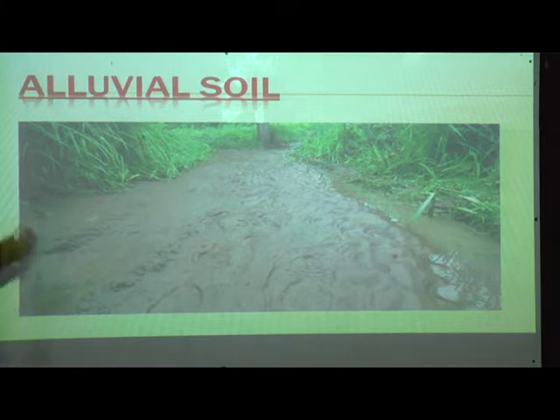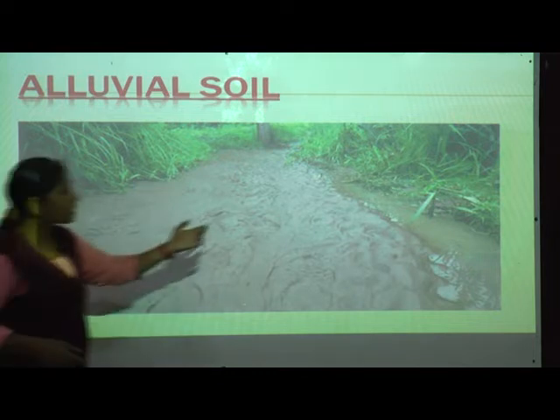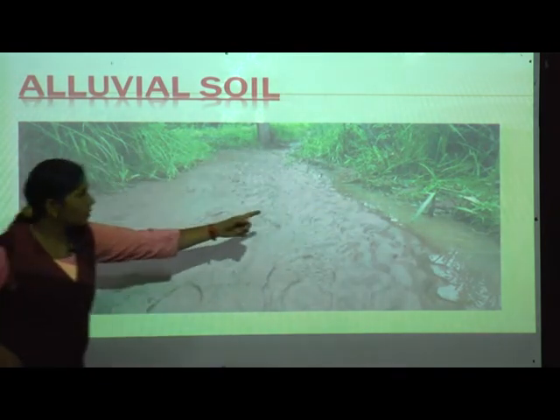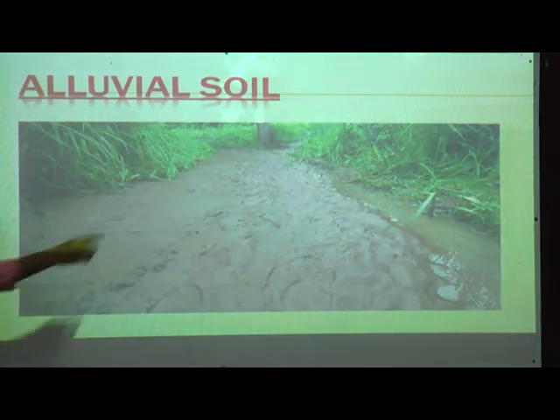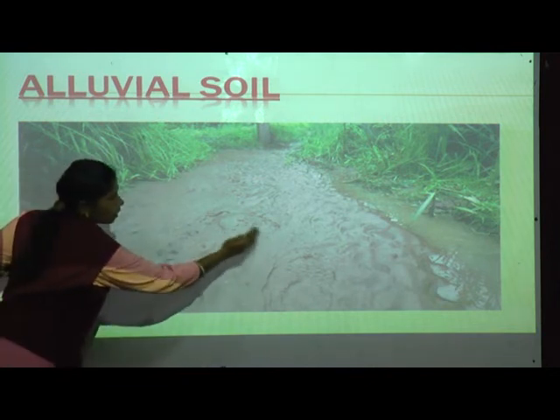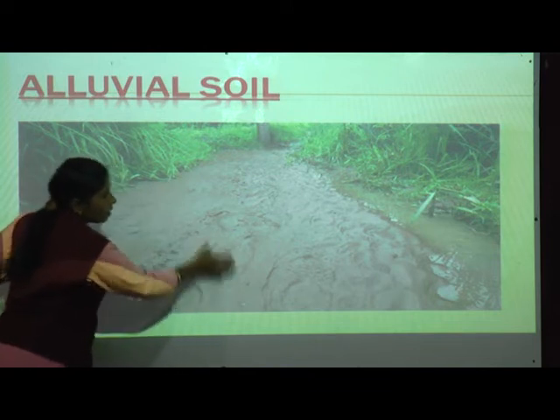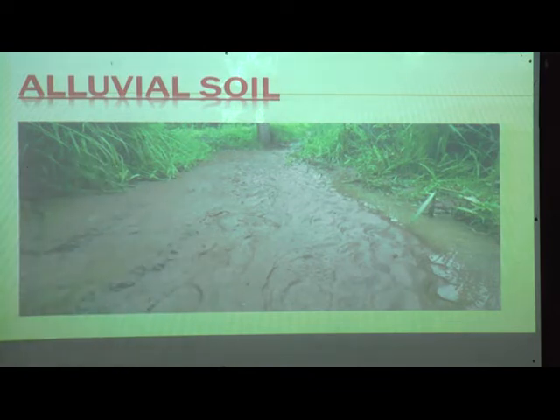As this soil is very fertile, a nice type of crops we can grow here. Can you see the water beside it? See, it is deposited on the banks of rivers. On the side of the river, all the silt is deposited there.